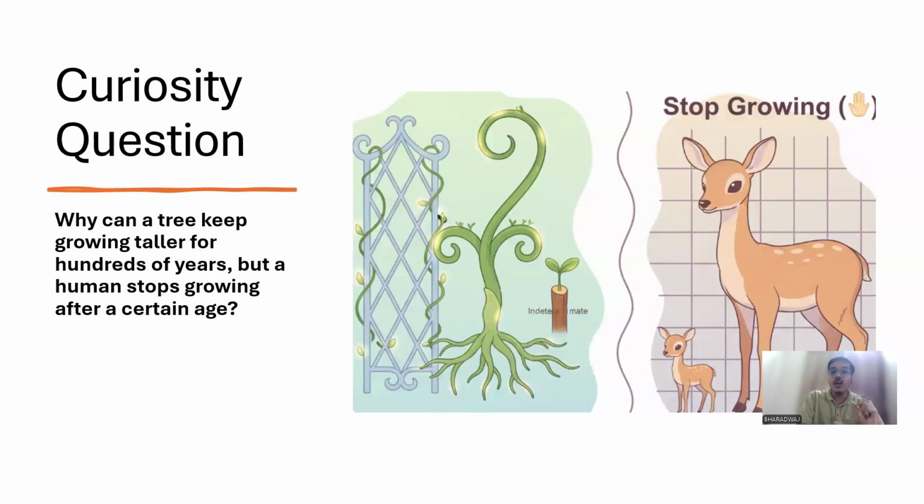So why is it that plants can grow through their lifetime, but animals cannot grow? So this question you would have had in your mind, right? So in this chapter, if you learn sincerely, you will understand why plants show such kind of growth, which is called the open form of growth.